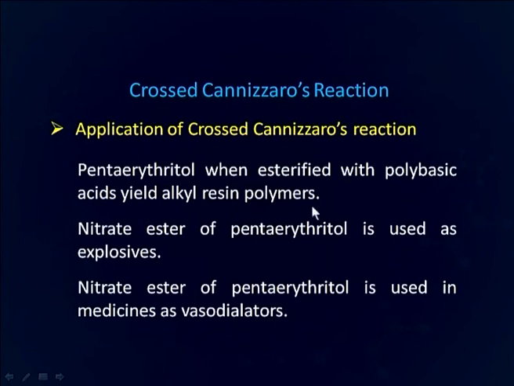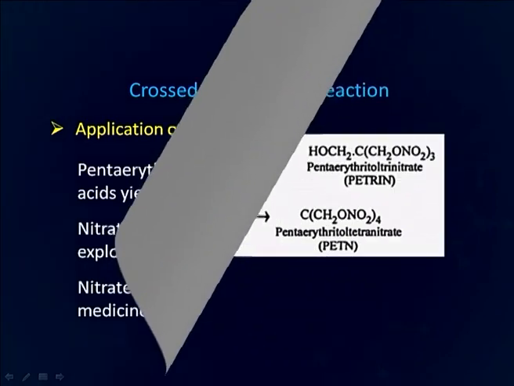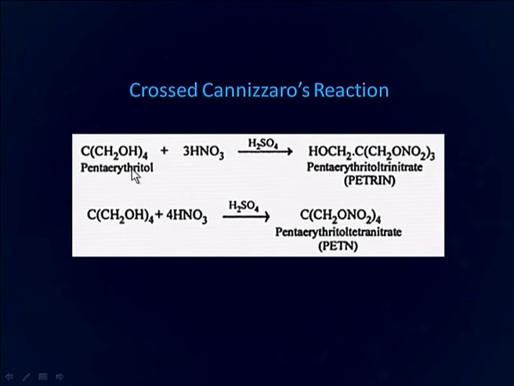Pentaerythritol, when esterified with polybasic acid, yields alkyd resin polymers. Nitrate ester of pentaerythritol is used as explosives, and some nitrate ester of pentaerythritol is also used in medicines as vasodilators. Here this is the pentaerythritol trinitrate formation and pentaerythritol tetranitrate formation for various applications. We will now discuss the application of Cannizzaro reaction.